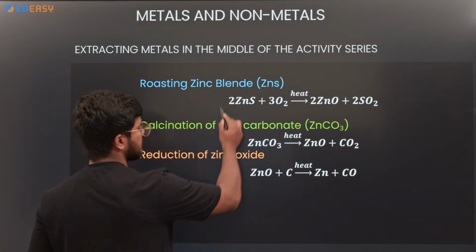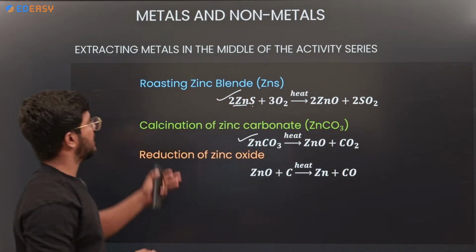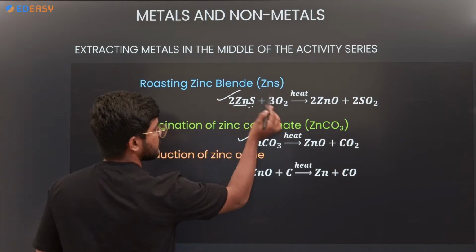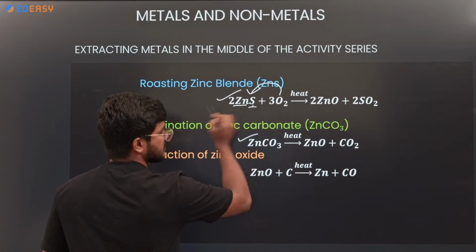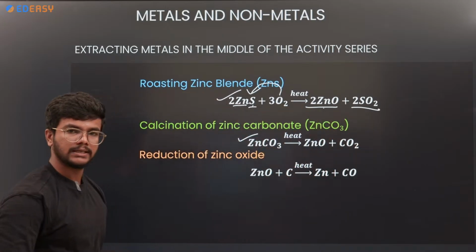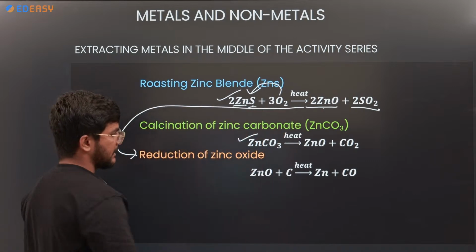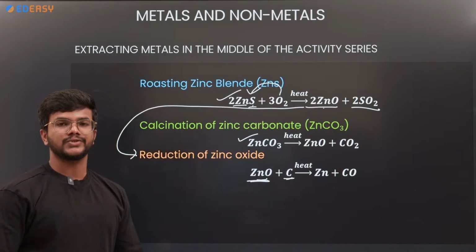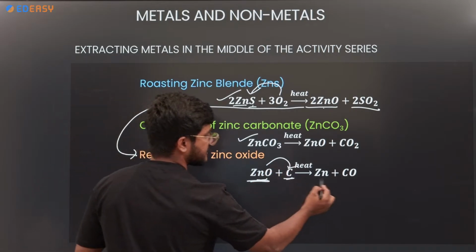Middle reactive metals like zinc sulfide and zinc carbonate can be extracted with the help of roasting and calcination. First, zinc sulfide. From the zinc sulfide, we want to remove sulfur. So when you heat in the presence of oxygen, oxygen replaces sulfur. It gives zinc oxide plus sulfur dioxide. This zinc oxide again undergoes reduction in the presence of carbon. Carbon means coal. So zinc oxide in the presence of carbon, it takes away the oxygen, it gives zinc.